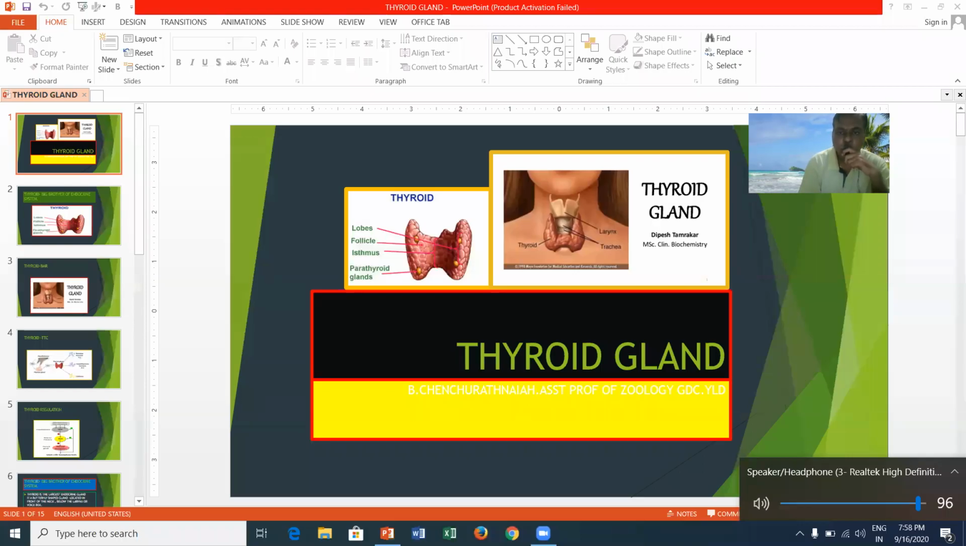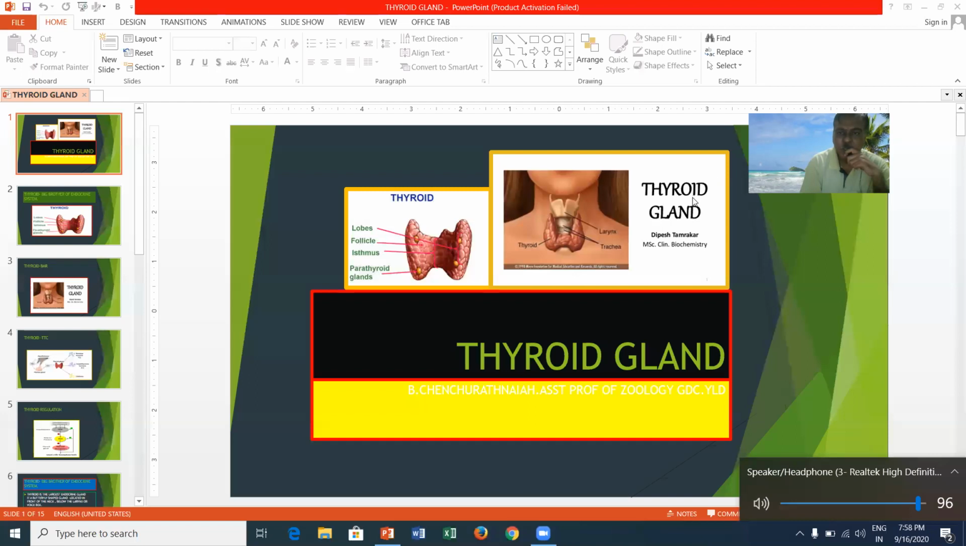The thyroid is the largest endocrine gland. Generally, it is called the big brother of the endocrine system. The thyroid gland is present in the neck region, on the tracheal region, below the larynx.